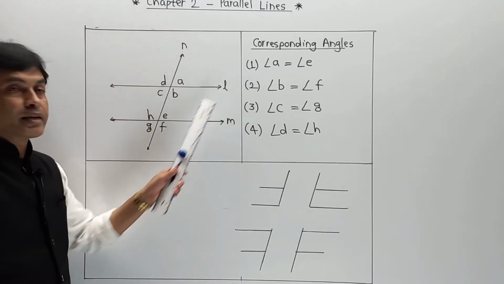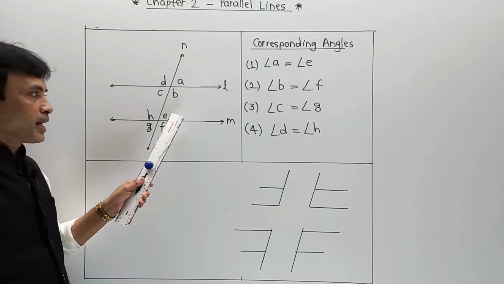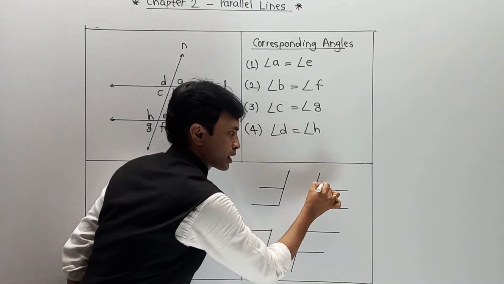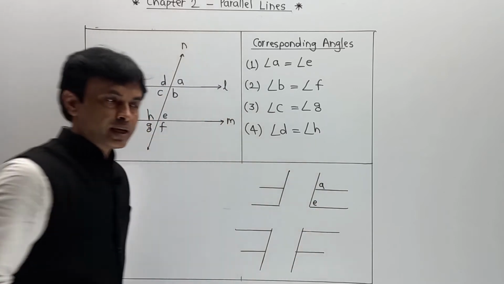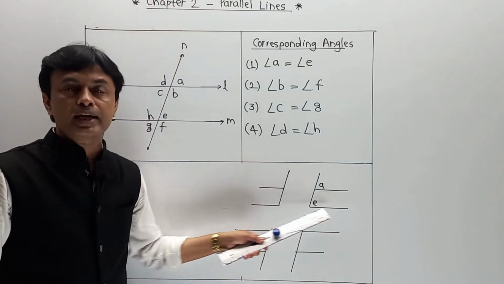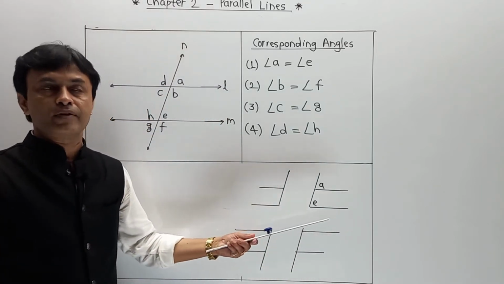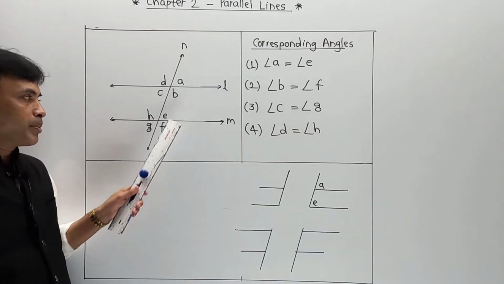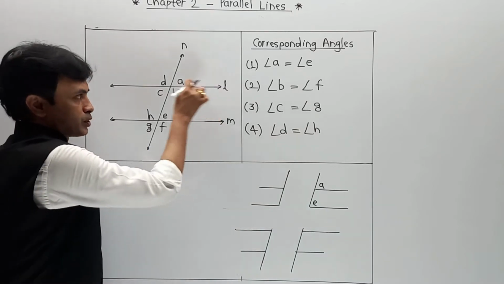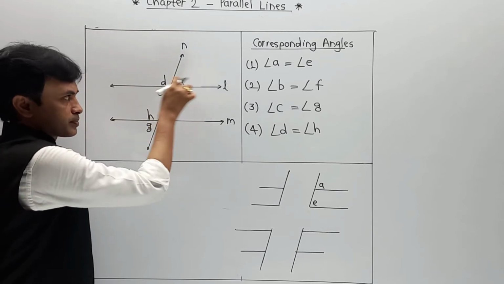It is just like an inverted F. Angle A equal to angle E. So I am going to write it over here: A, E. If you observe this structure, it looks like a reverse F or opposite F. Same, angle B equal to angle F. So this is again an F-like structure.